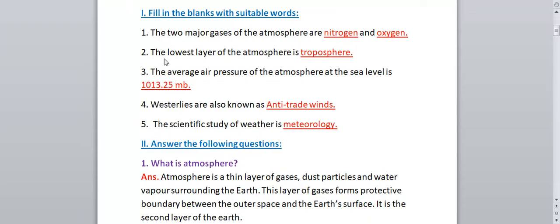Okay. Next we have, the lowest layer of the atmosphere is. What is the lowest layer of the atmosphere called? Troposphere. Okay. Troposphere. Learn the spelling correctly. Don't make spelling mistakes.